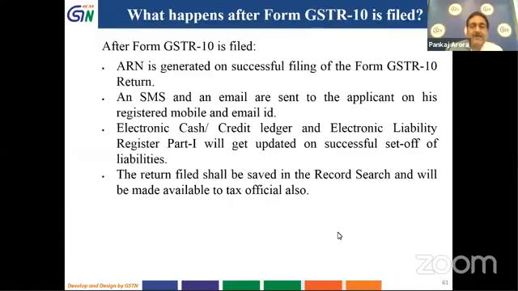There is also a corresponding entry in the electronic liability register of the taxpayer regarding the set off of such liability. This filed return can be accessed in the record search, and the tax official of your jurisdiction can also view the return filed by you.